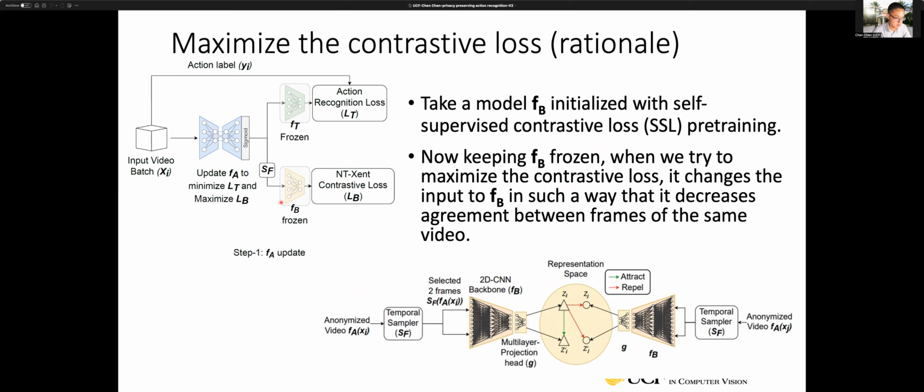So in this case, it will force the network to change the input to FB in such a way that it will decrease the agreement between frames of the same video. That means the output generated by the anonymization function here will try to decrease the agreement between the frames of the same video.